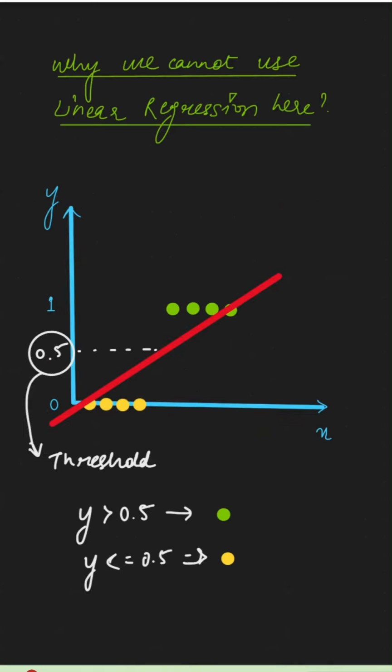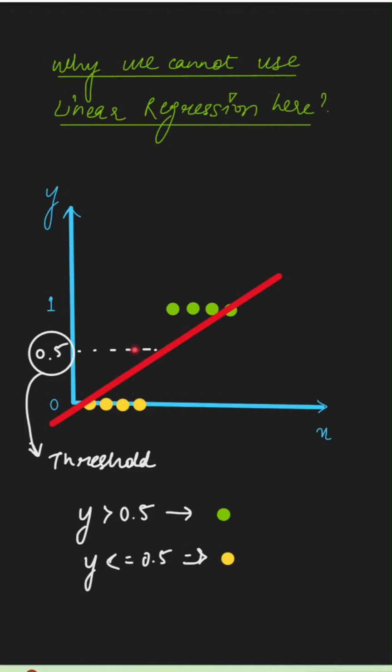Why can we not use linear regression for classification? Suppose we have these points. Yellow points represent value 0 and green points represent value 1. Now suppose we created a model using linear regression and it is this red line. Now we need to pick a threshold. And this time, let us say we picked 0.5 as the threshold.